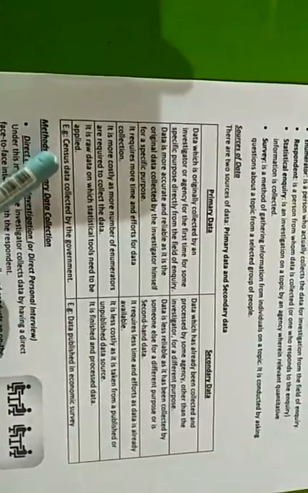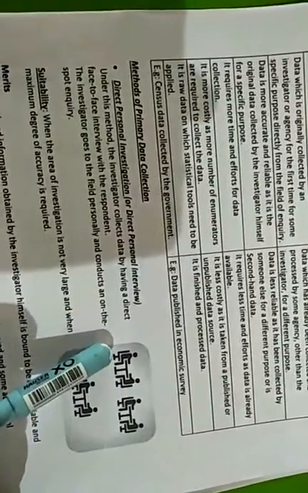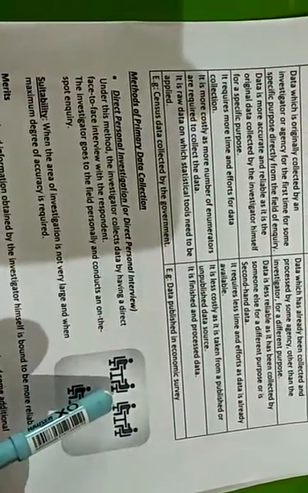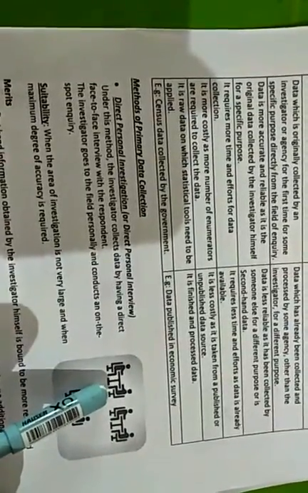An example of primary data is census data collected by the government, and an example of secondary data is data published in the economic survey. Next, students, there are some methods which are used to collect primary data. First method is direct personal investigation. As you see in the picture, one person is the enumerator or the investigator and the second person is the respondent.